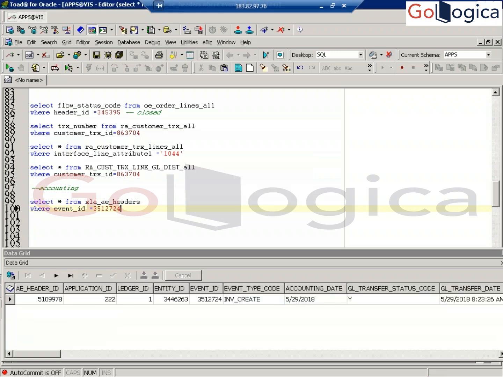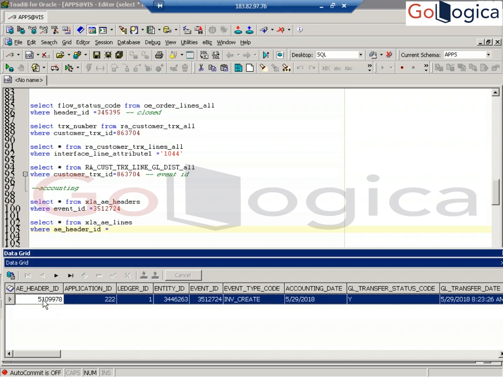How do you get event ID? Here you will get it. Okay. Now join with XLA lines. What do you know here? AE header ID. Right. Now you join there.